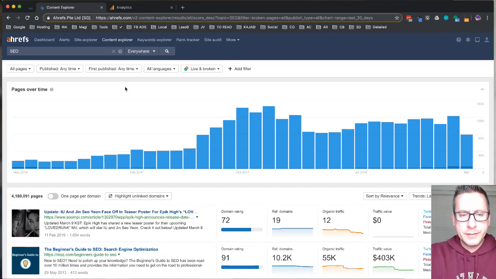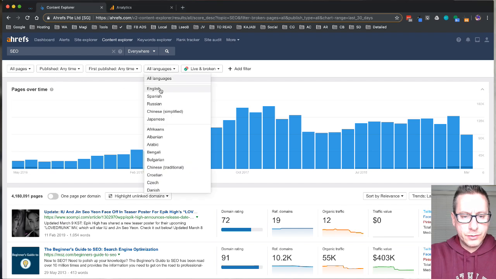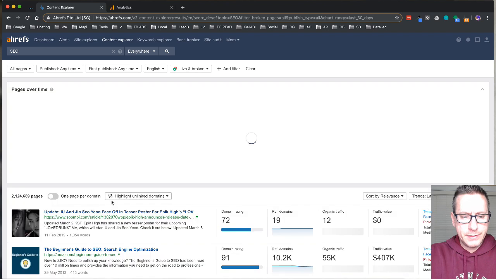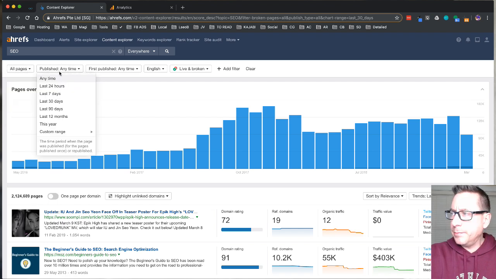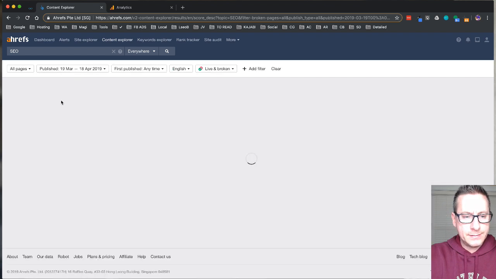So what I'm going to do is refine this by changing up the parameters here. I want English only, and you'll see the results will probably change. And I only want pages that are published within the last, say, 30 days.